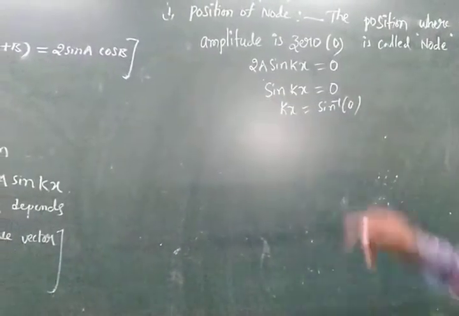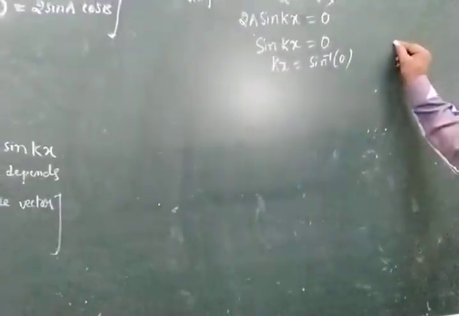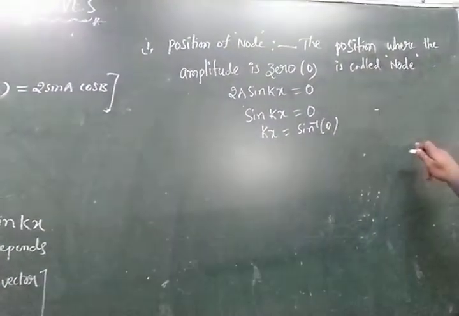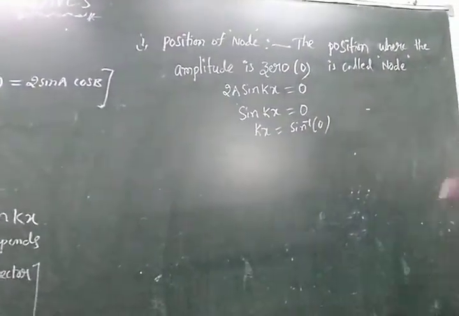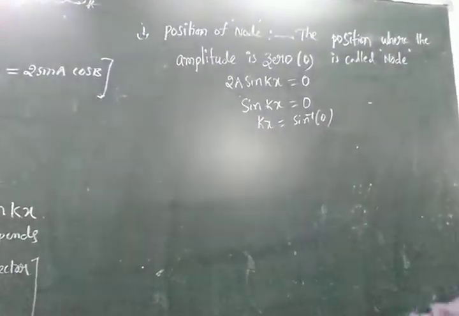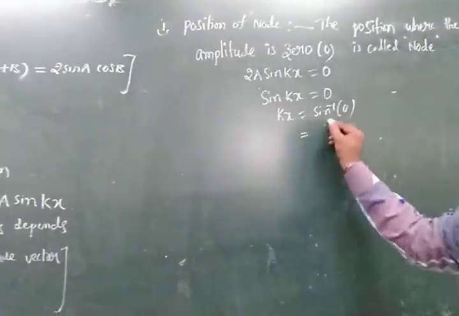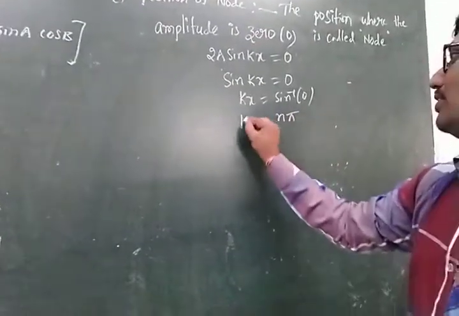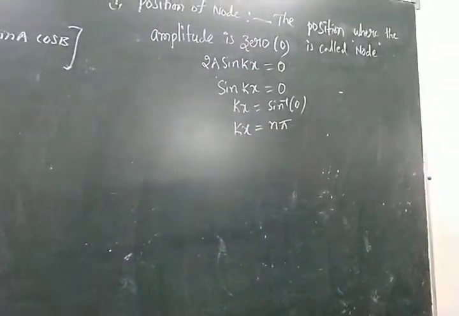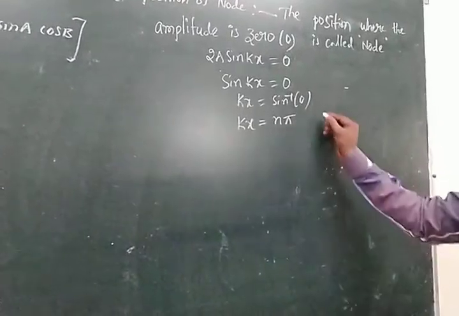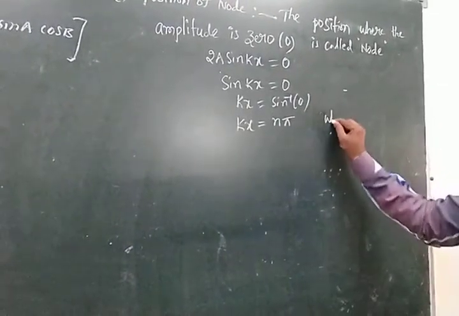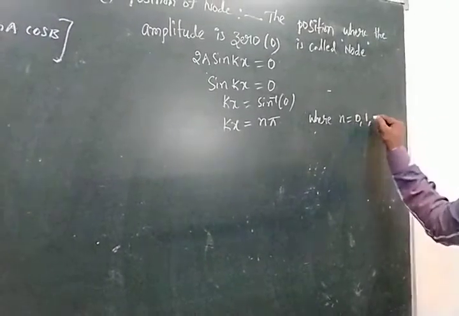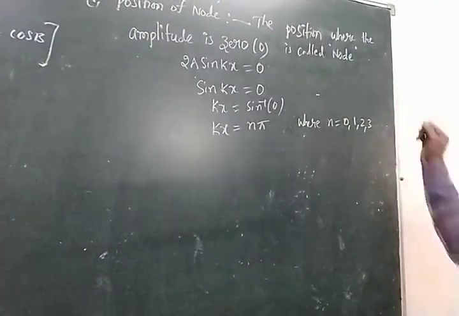Sine 0 is 0, sine 180 is 0, sine 360 and sine 480 will be 0. Now we can write n into pi is equal to kx, where n is equal to 0, 1, 2, 3 and so on.